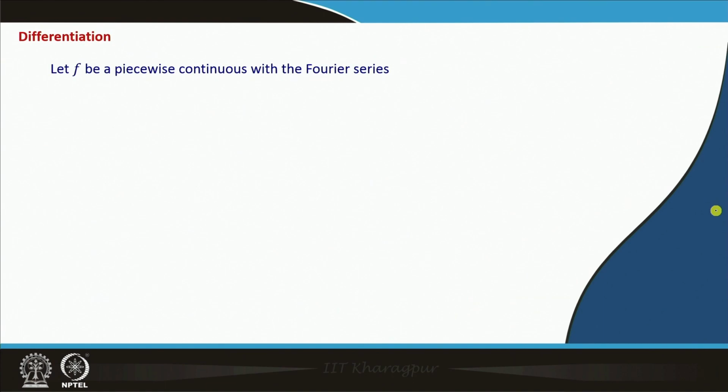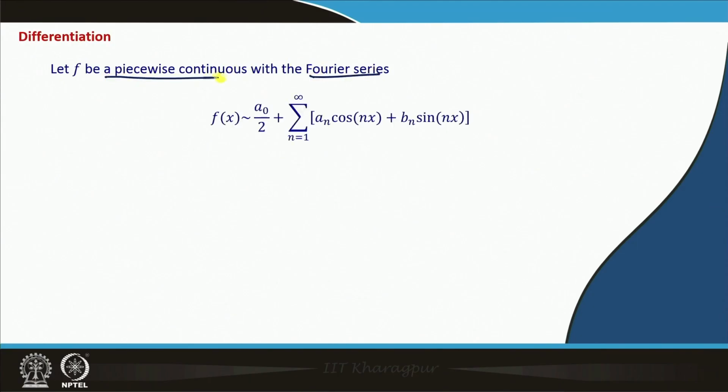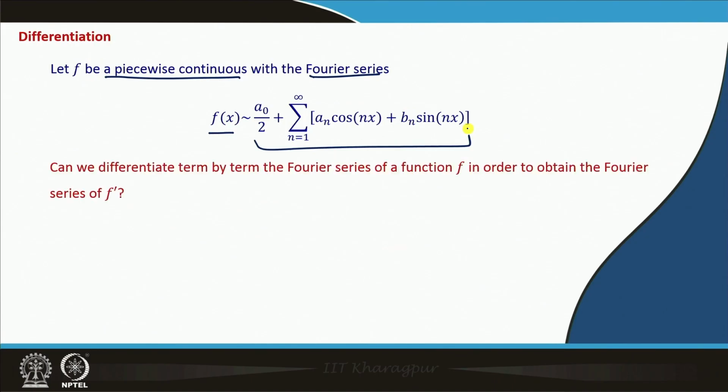So, let us assume that f is a piecewise continuous function with the Fourier series as usual. This is the basic condition we always take whenever we write the Fourier series. It is sufficient to have piecewise continuity of the function to write its Fourier series. So, suppose we have the Fourier series of this f(x) given by this standard form.